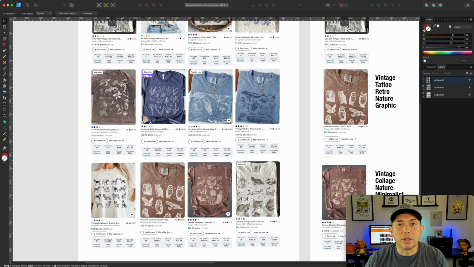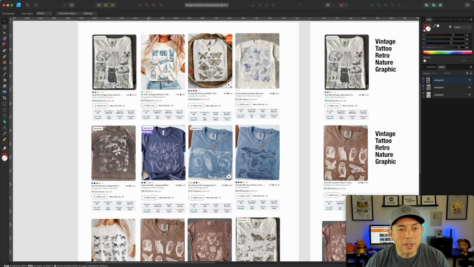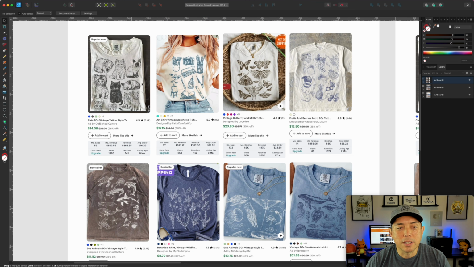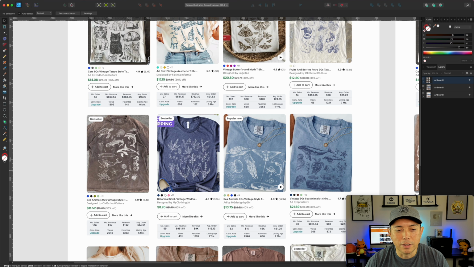You can go and look at graphic t-shirts on Etsy, find one, and if you like the style and it has a lot of sales, take a screenshot of that and then go hunting for other ones. What was hard about this one compared to others is that they were all different. So I had to go out and do vintage aesthetic t-shirts and then go back and do fruit t-shirts, because they're not all the same topic, and they shouldn't be, because we're actually doing style, not topic.